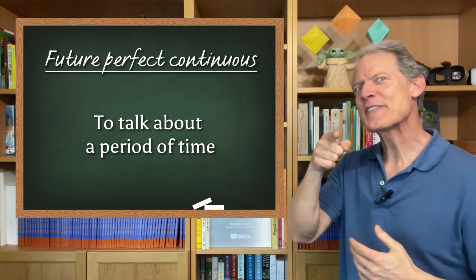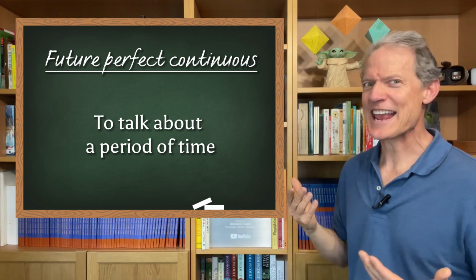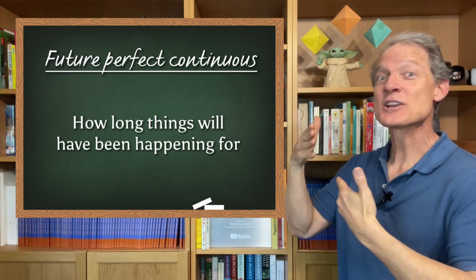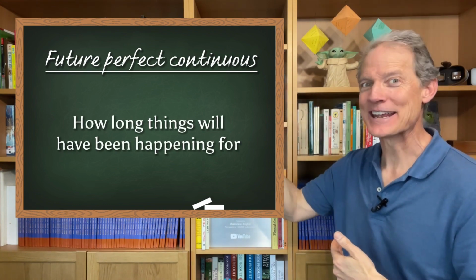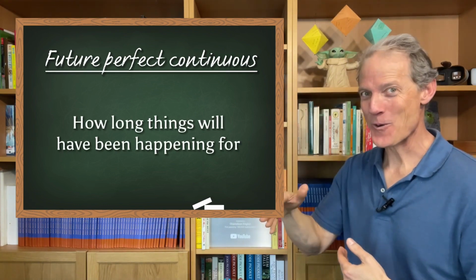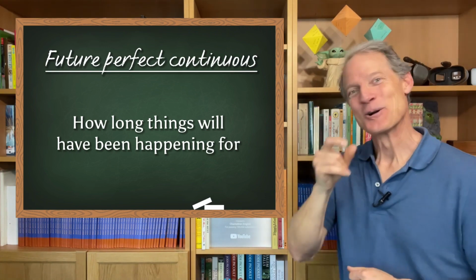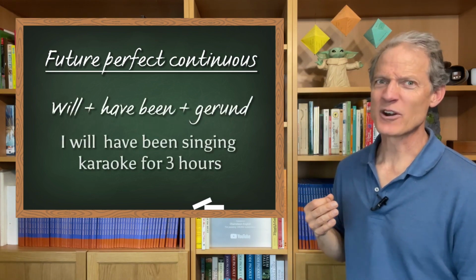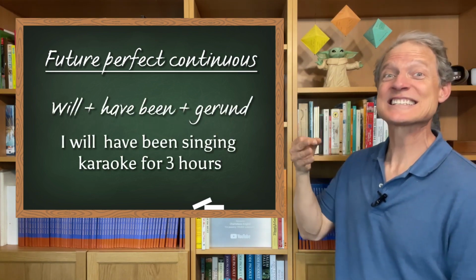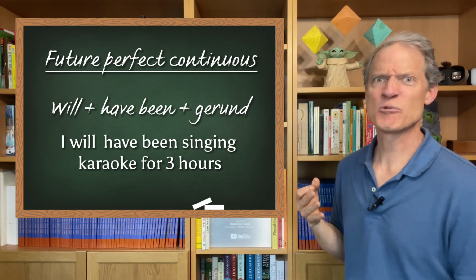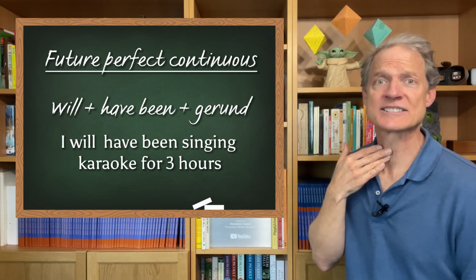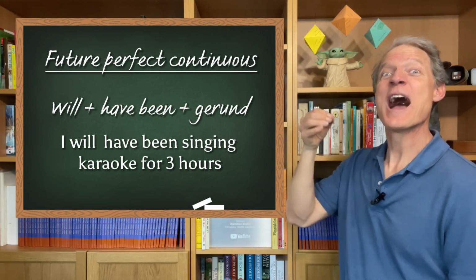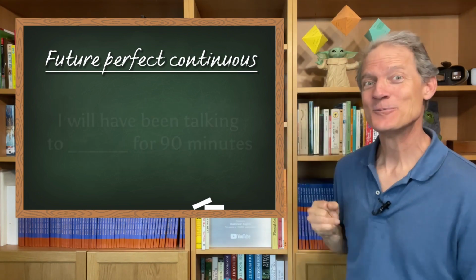So let's look at the example of 1:30 a.m. in the morning. And let's talk about how long things will have been happening for. Whew. Are you getting dizzy yet? Well, good. Hang in there. So for me, by 1:30 in the morning, I will have been singing karaoke for 3 hours. My voice will be hoarse. What about you? What will you have been doing?